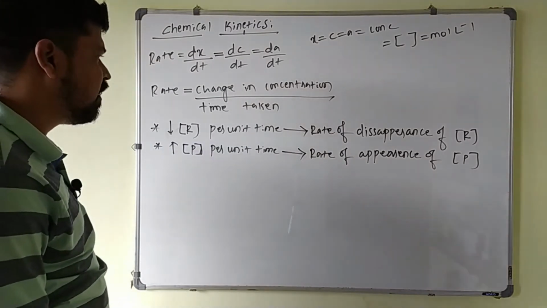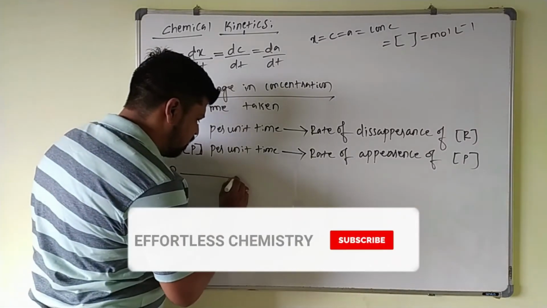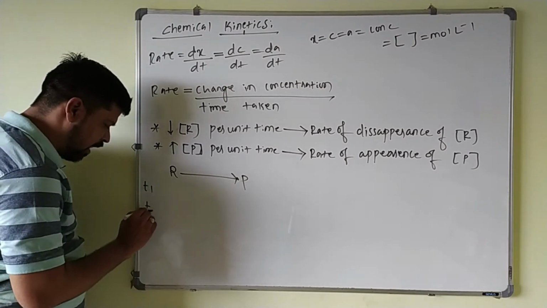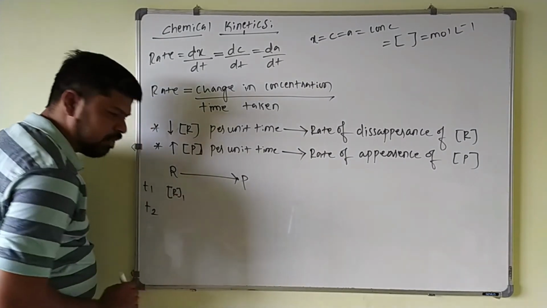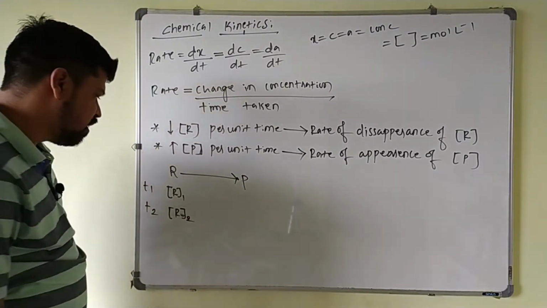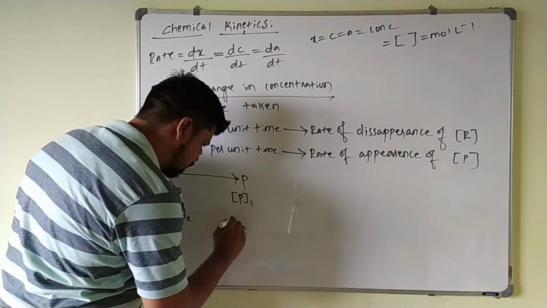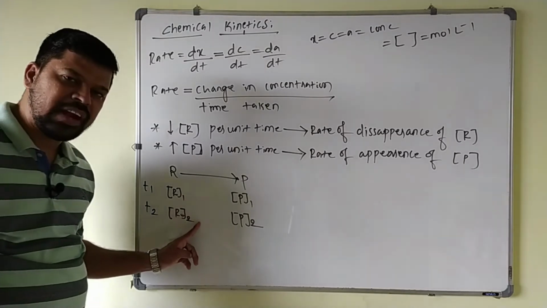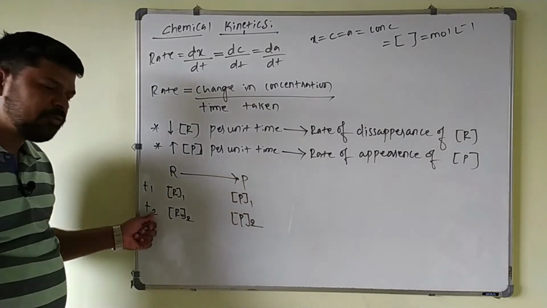Now if I take a reaction, suppose this is the reaction here, reactant is getting converted into product. You take the time interval, time t1 and time t2. At time t1 the molar concentration of the reactant is taken as R1. At time t2 its concentration is taken as R2. At time t1 the concentration of the product is P1, at time t2 the concentration of the product is P2. Change in the concentration of reactant is R2 minus R1, change in the concentration of the product is P2 minus P1, and the time taken for this change is